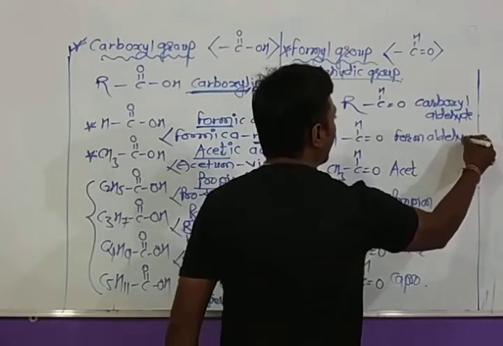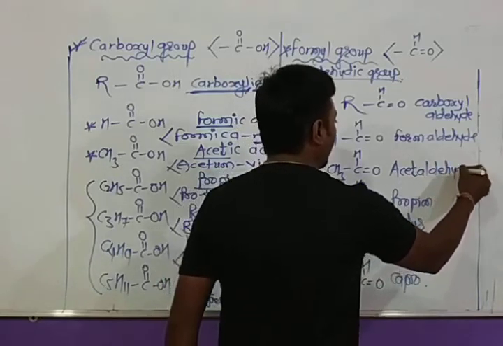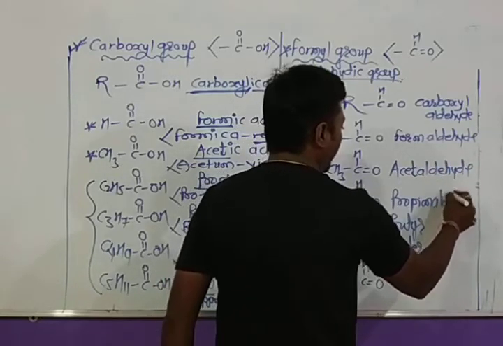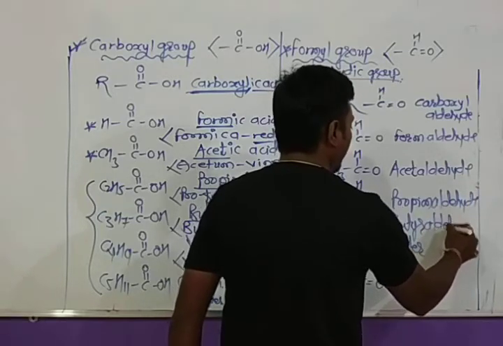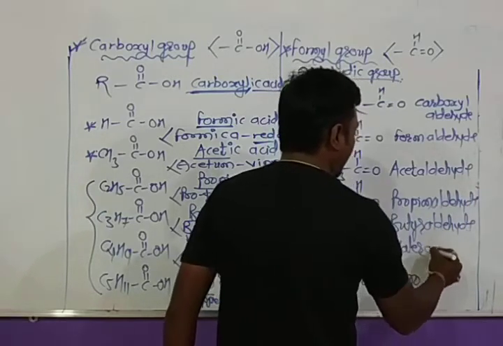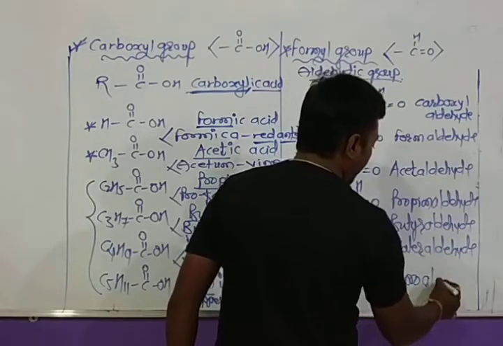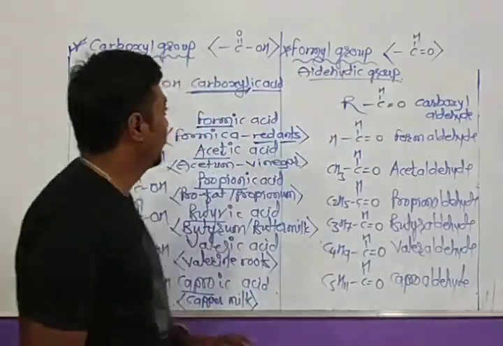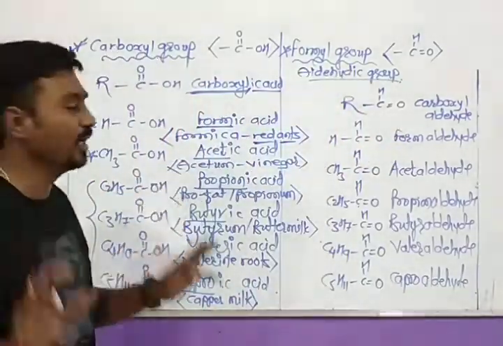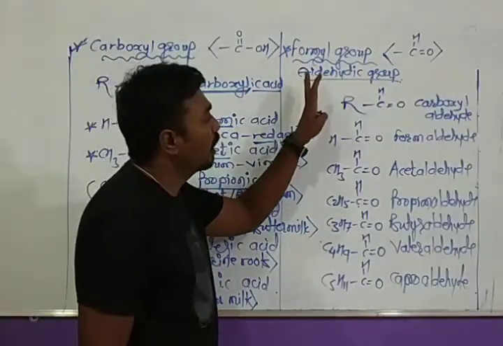So it will get the name formaldehyde. Its name becomes acetaldehyde. Again, propionaldehyde, butyraldehyde, valeraldehyde, caproaldehyde. So it is all about the common names: how to write the common names of carboxylic acids and the common names of aldehydes.